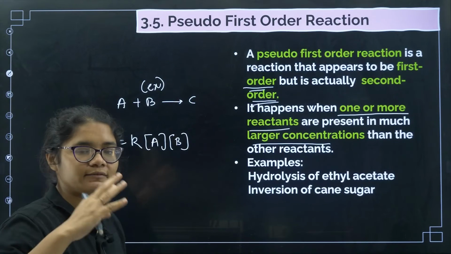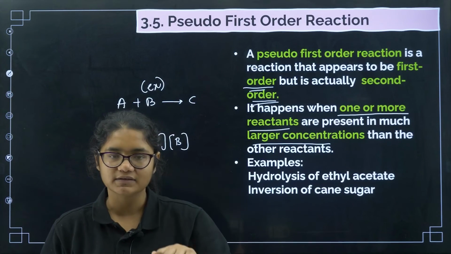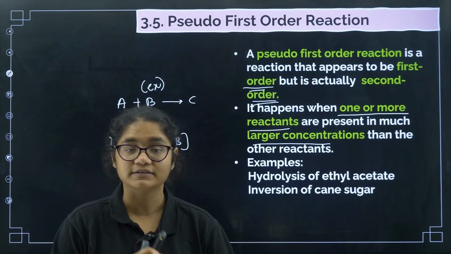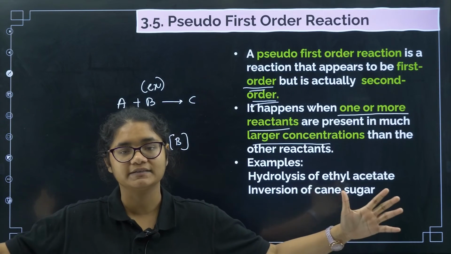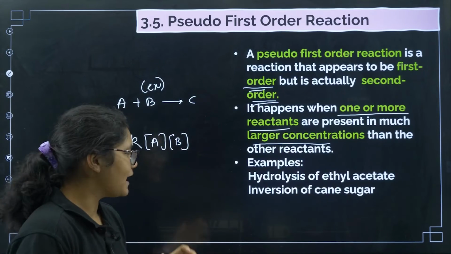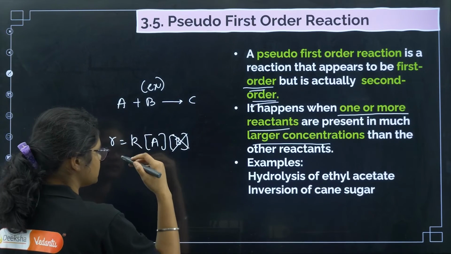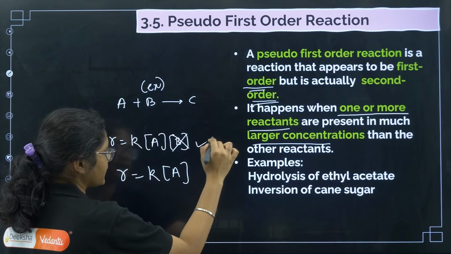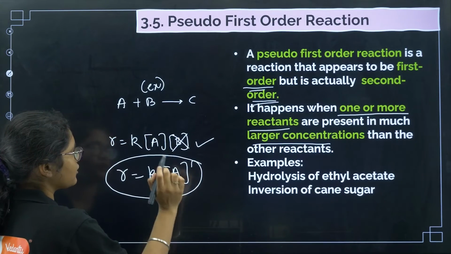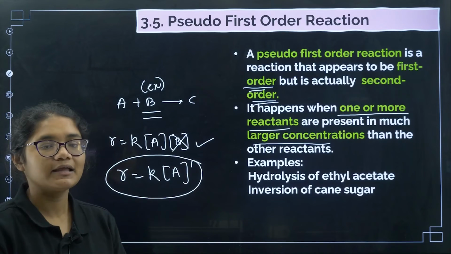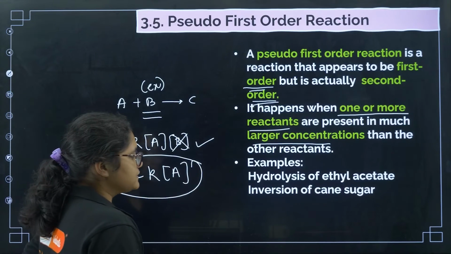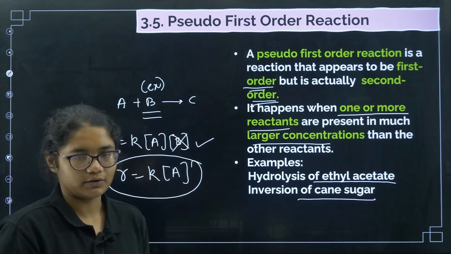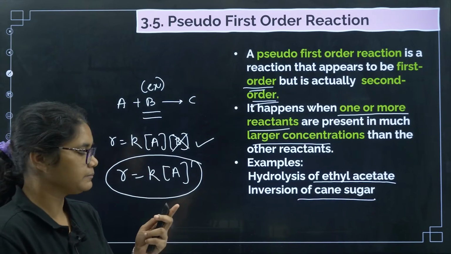Whatever changes you make, whether you decrease or increase the concentration of B, the rate will not be affected, because B is present in infinite amount. So in that case B is irrelevant, and I can write it as K'A. Actually it is second order, but it appears to be first order because one of the reactants is present in excess. Examples of these are hydrolysis of ethyl acetate and inversion of cane sugar. These two examples you must remember.